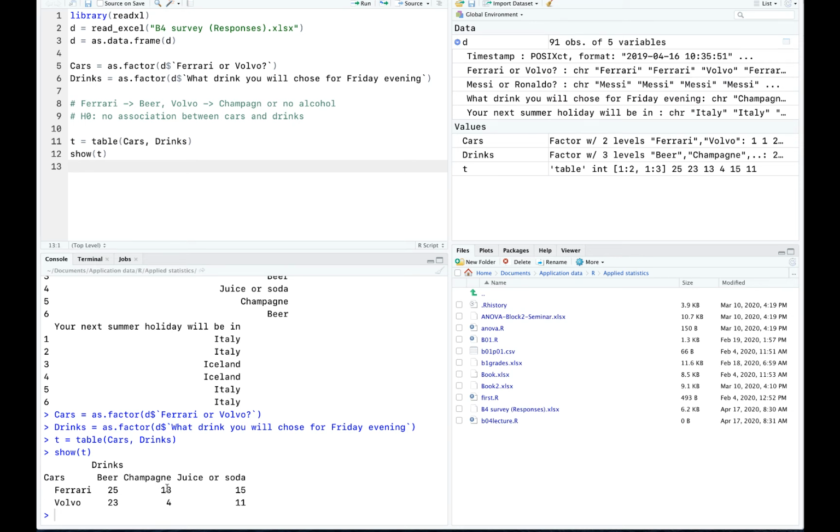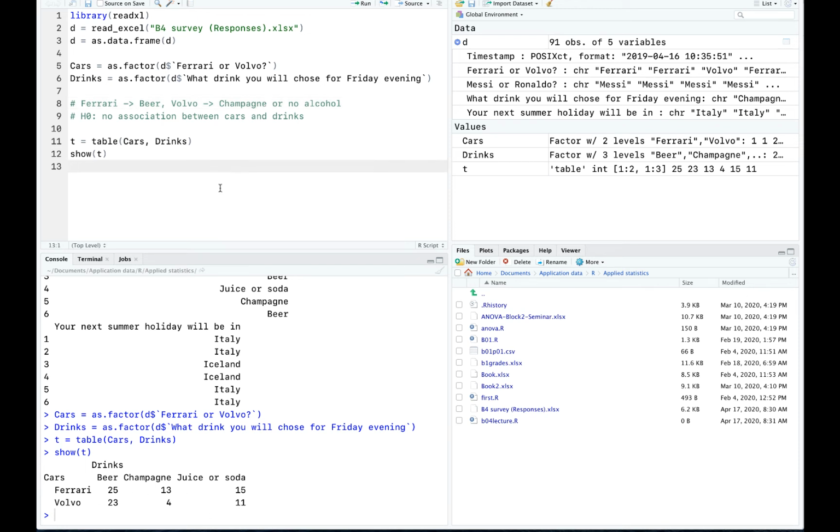The funny thing is that the people who prefer Ferrari also prefer champagne, 13 to 4. So maybe my hypothesis should be opposite, right? So it's actually when you drive Ferrari, you prefer champagne. And then you can see juice or soda, it's 15 to 11. So again, it's a bit difficult to say. First of all, it's difficult to say because we see counts. Of course, in our data, the more people prefer Ferrari over Volvo, right?